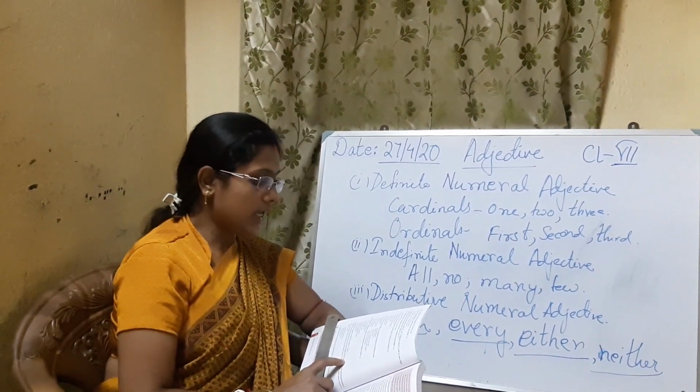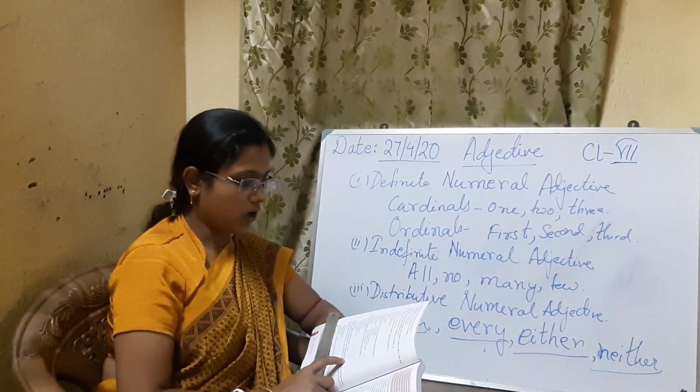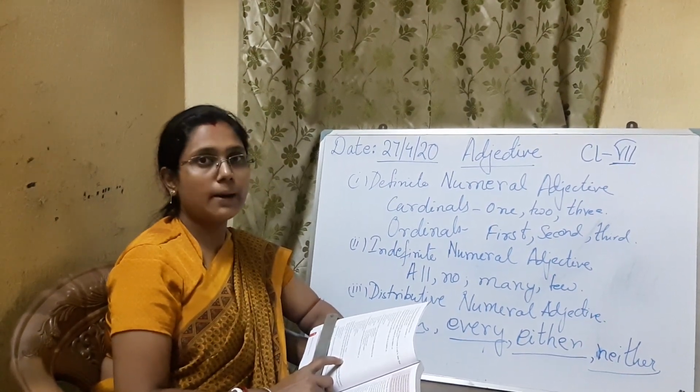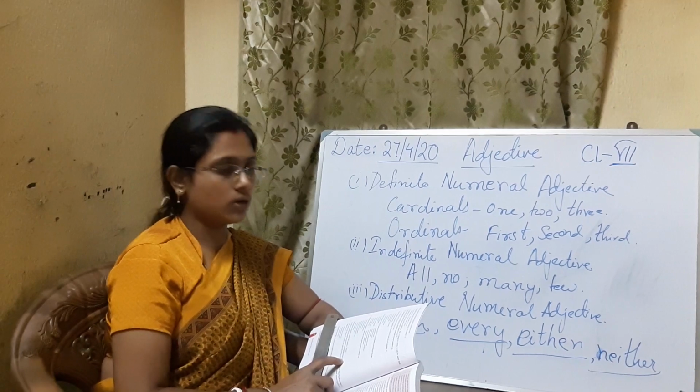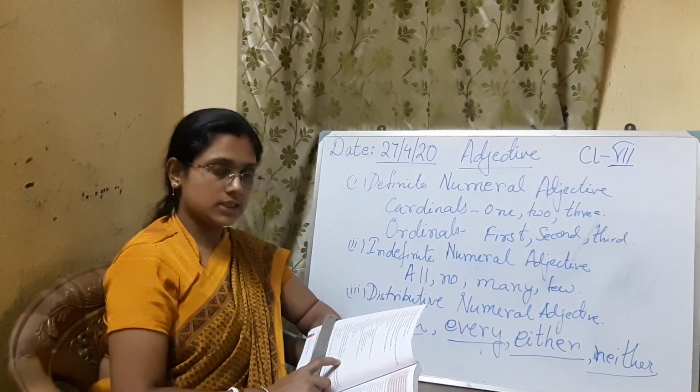Okay. He has lost all his wealth. All his wealth, it is showing the quantity of wealth, all. And in adjective of number, all men must die, it is showing the number of men. So this is the difference. So if you go through the other sentences which are given in your book, you can understand.